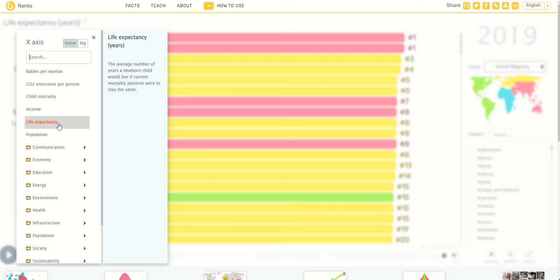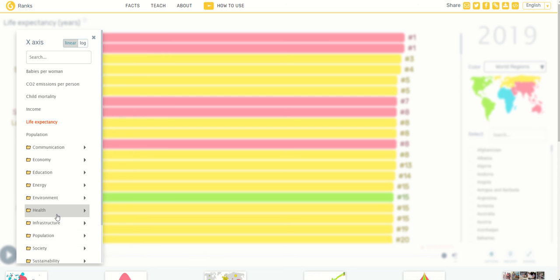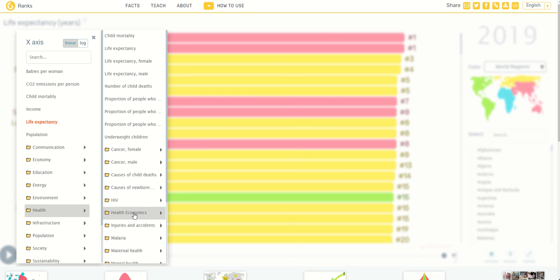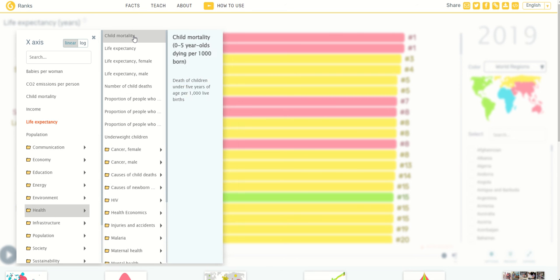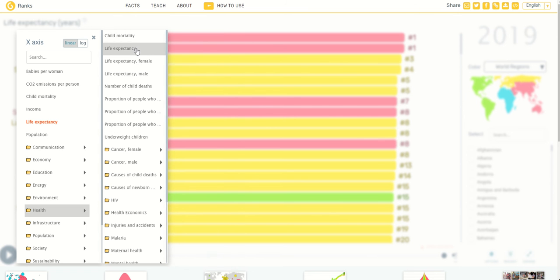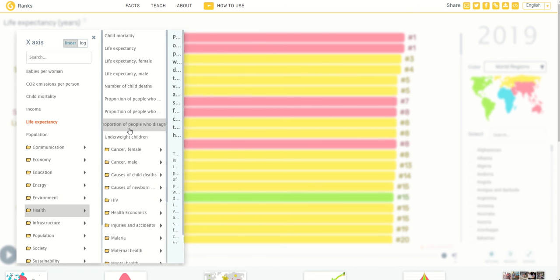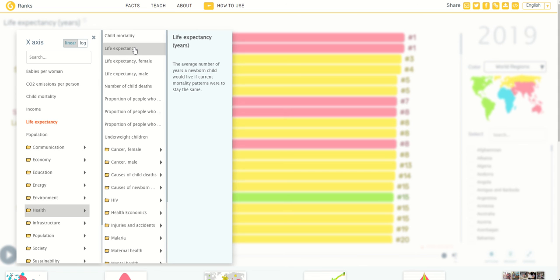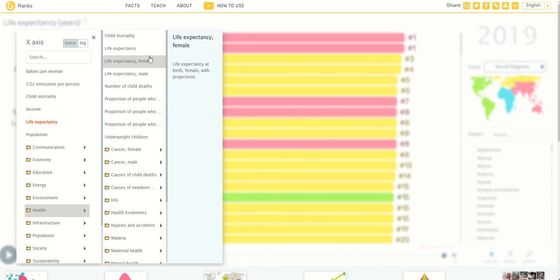However, life expectancy is not the only indicator which represents the level of healthiness within a country. As you can see here, there is a whole health section which contains dozens of different variables and data points. So amongst yourselves, you need to come to a consensus using the data available to decide which country you think is the healthiest on average. So it might be a good idea to decide which of these variables you think would be the best representation of how healthy a country is.